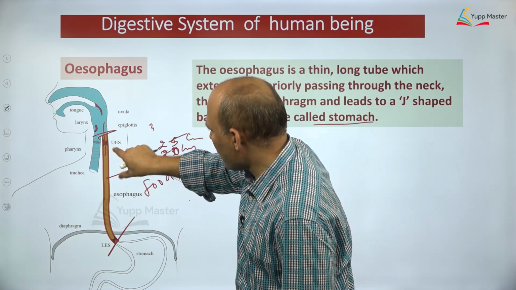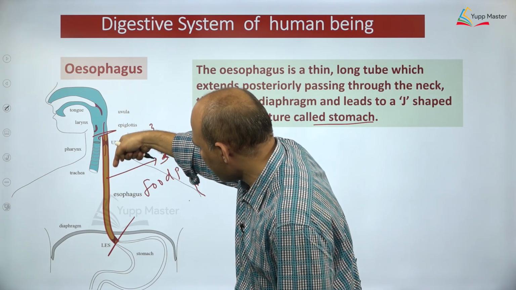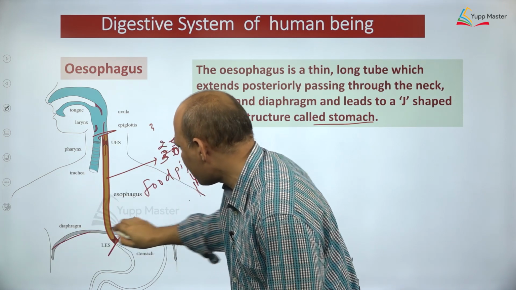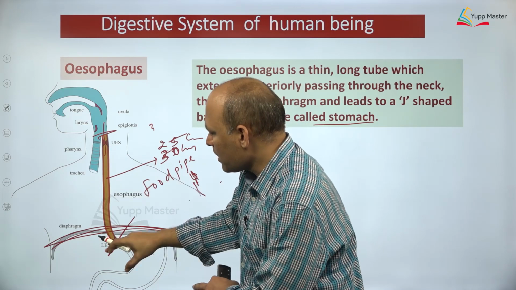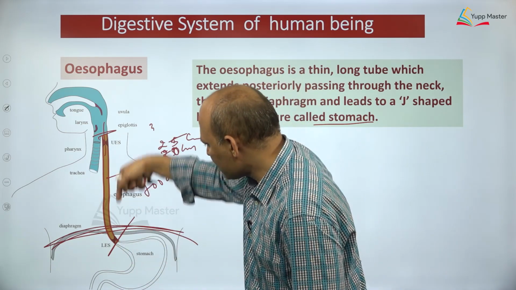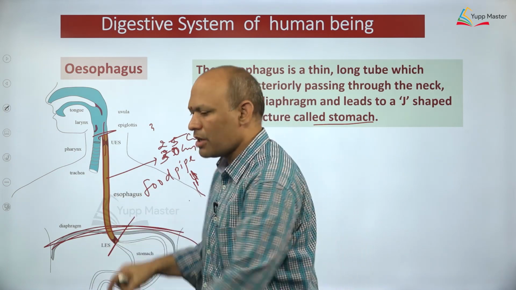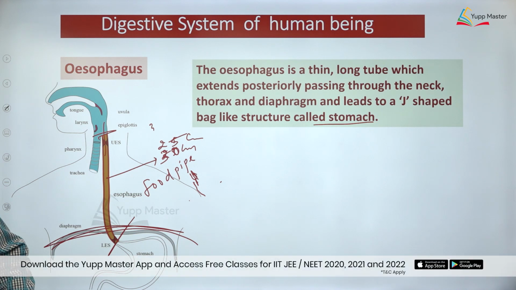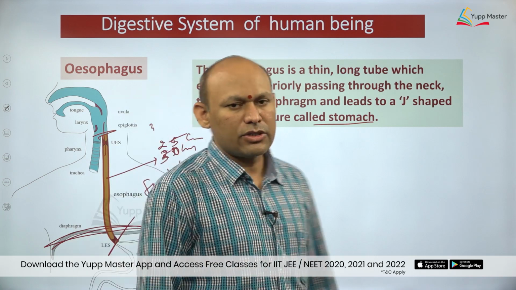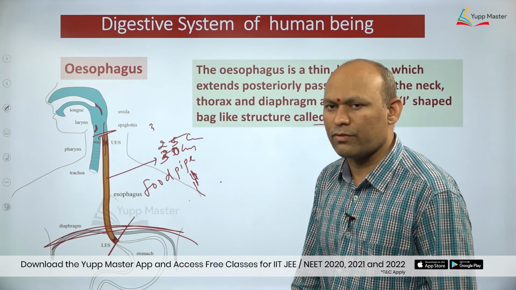And it passes through what? Are you able to see, this is passing through the neck, and it pierces through the diaphragm, dear students, that divides the body cavity into upper thoracic cavity and lower abdominal cavity. It pierces through the diaphragm and ultimately opens into what? A J-shaped sac-like structure, and that J-shaped sac-like structure is called the stomach, dear students. So this is about the esophagus.